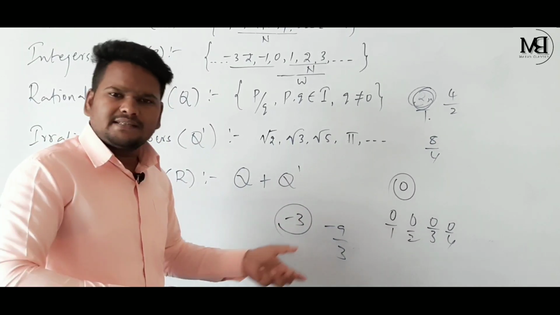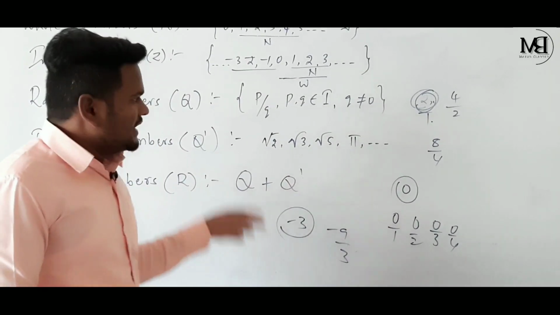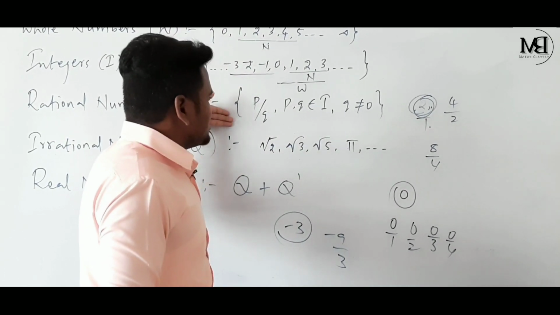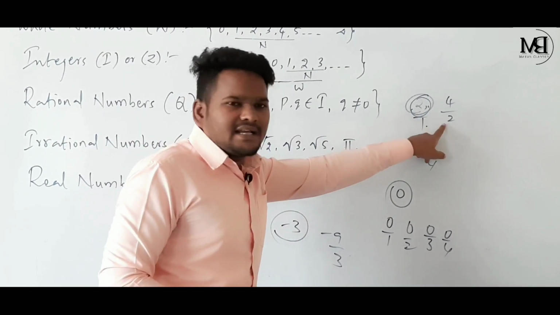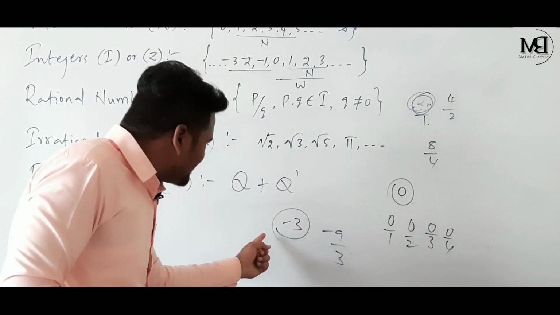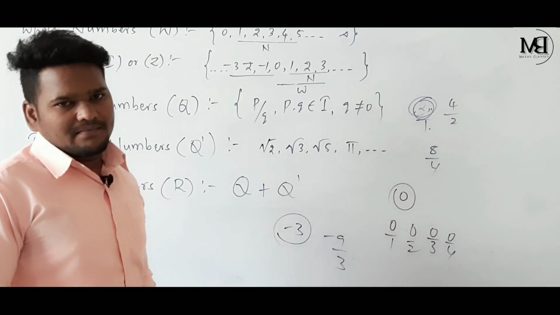That is minus 9 by 3. Means every integer is a rational number. Now I showed you that every natural number is a rational number, every whole number is a rational number, and every integer is a rational number.